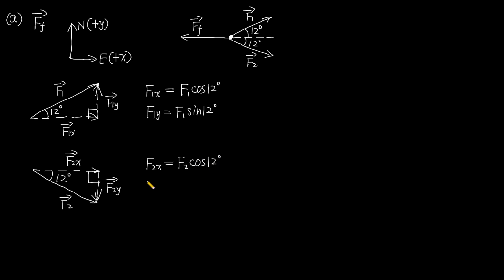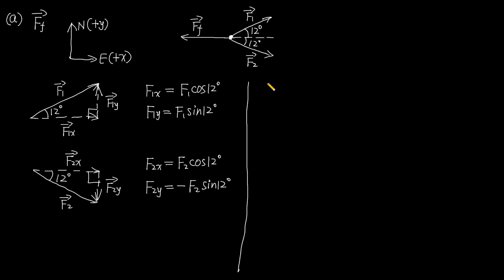And the vertical component of F2, F2y, equals negative F2 multiplied by sine 12 degrees. It's negative because its direction is south, opposite to the north direction, which is the positive y direction.